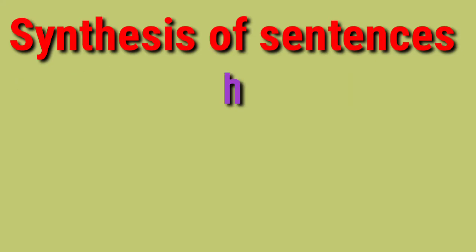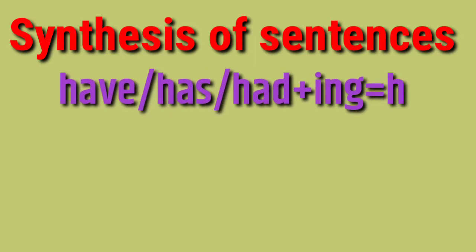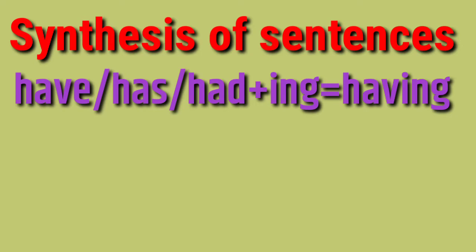And sometimes have, has, had is used in the sentence as a main verb. And when it is used as a main verb, whether it is have, has, or had, we cannot say haveing or hading, we have to say having only.